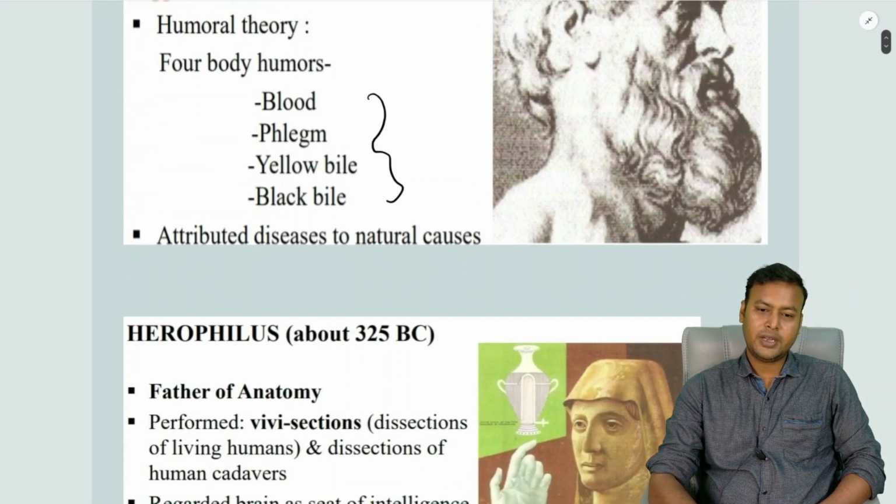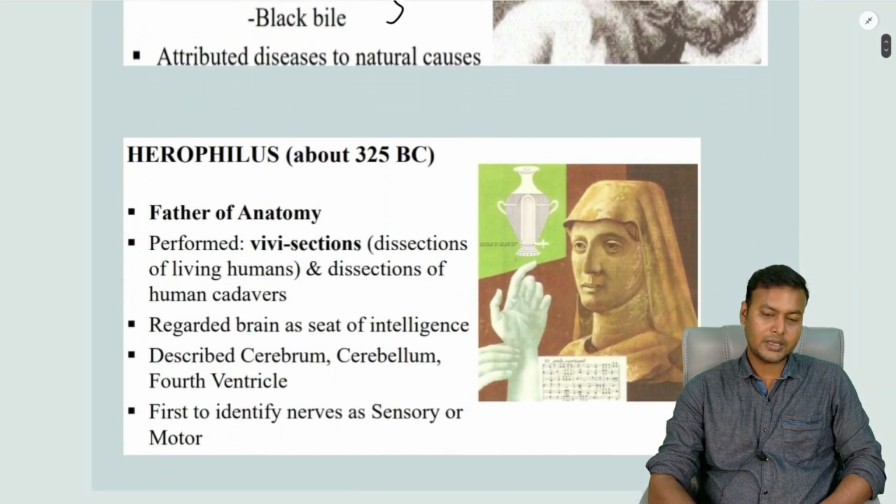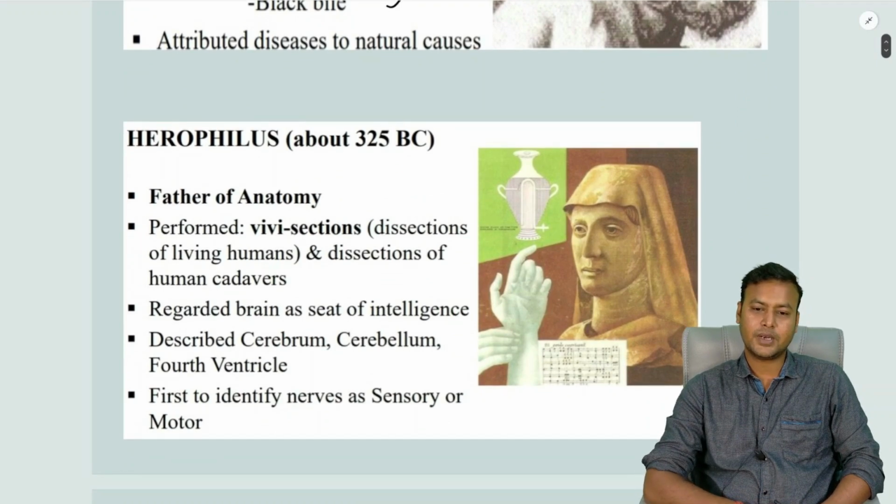Then, around 325 BC, came another renowned person known as Herophilus. He is known as the father of anatomy. And why is he famous? Because he performed the first vivisections, that is, dissection on living human beings, and also dissection of human cadavers. Now, students, during that age, prisoners sentenced to death were sent to these universities where they were used for the study of anatomy.